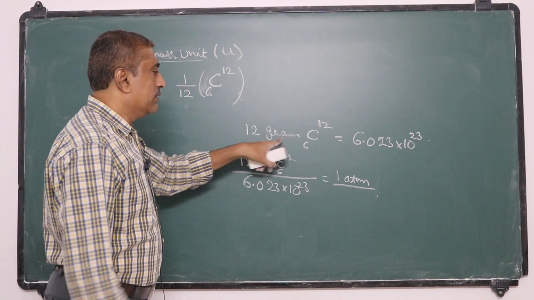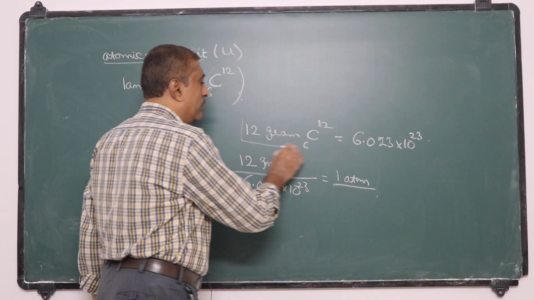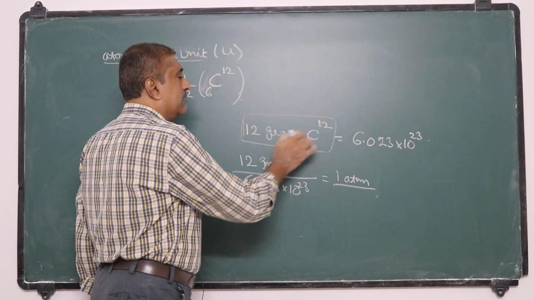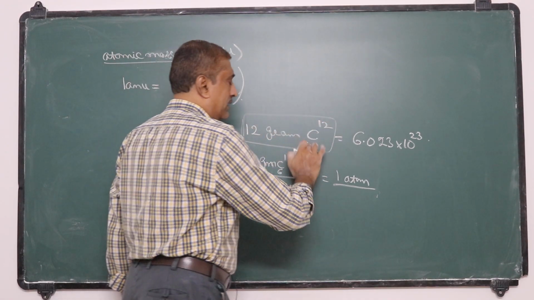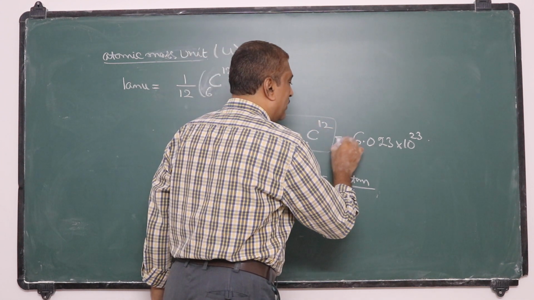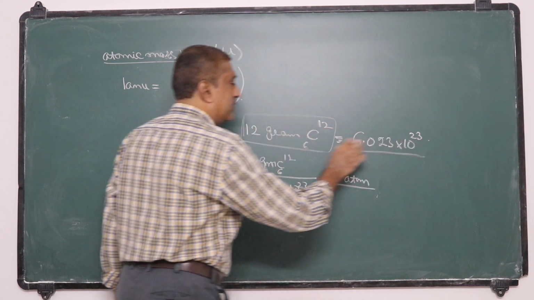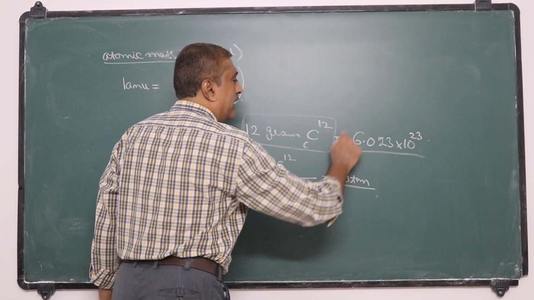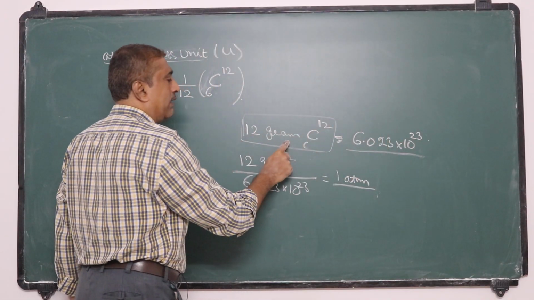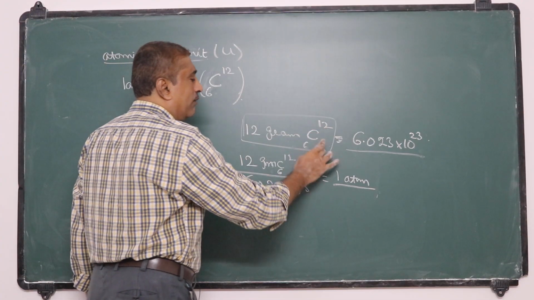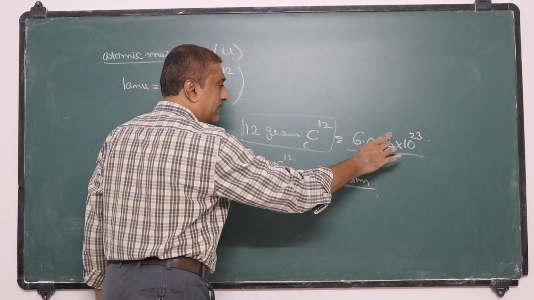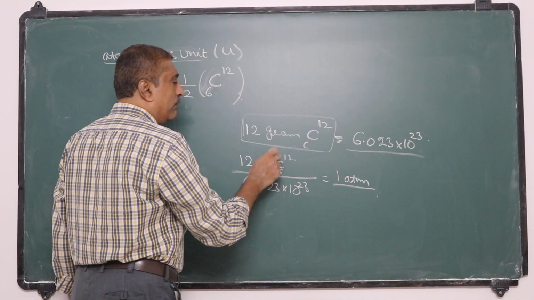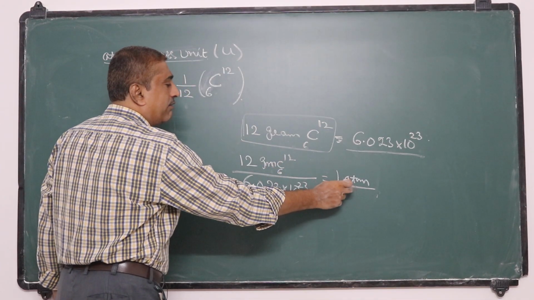By 1 mole we know 1 mole is equal to 12 gram of C12, that equals Avogadro number of atoms. That means 1 mole consists of this many number of atoms, and this many number of atoms has a mass of 12 gram. Now 1 atom of this, you divide this, we get the mass of 1 atom.